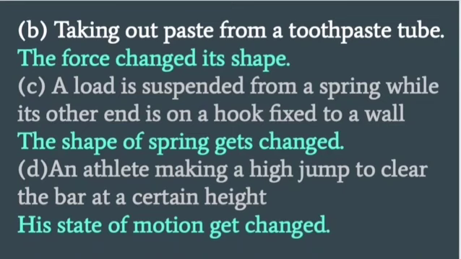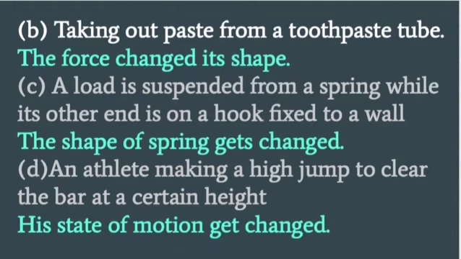The spring is fixed to a wall, which means a force is applied on the spring. The spring is stretched, and on stretching the shape of the spring gets changed.